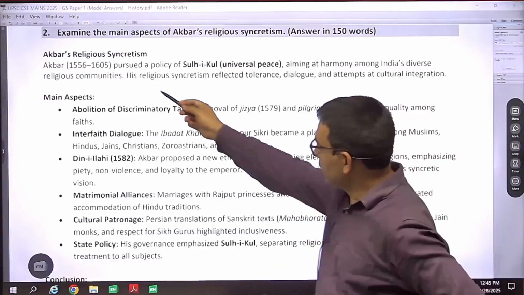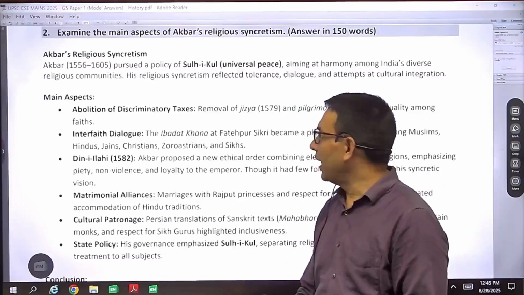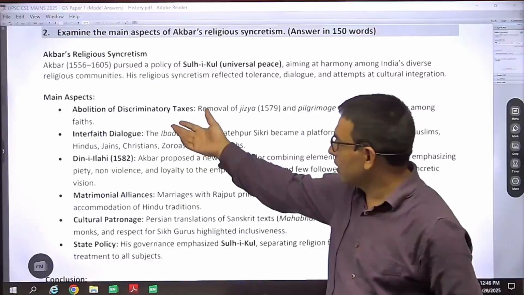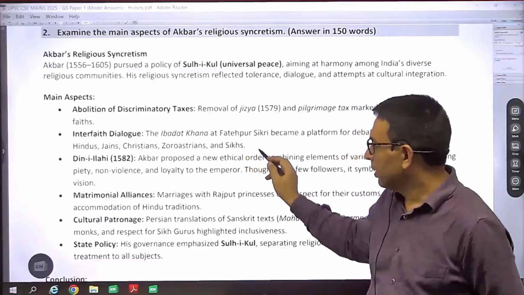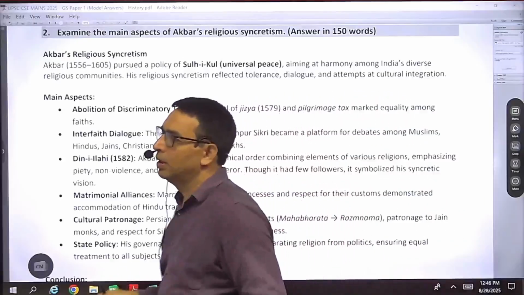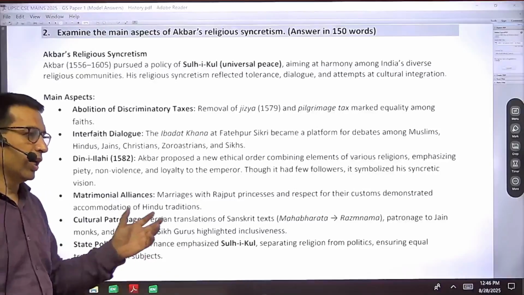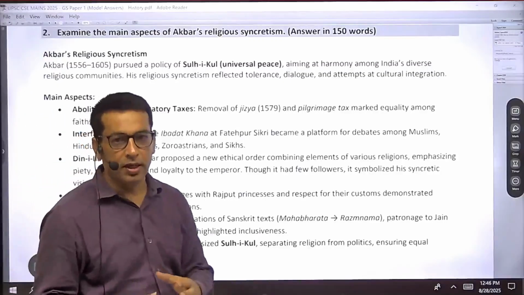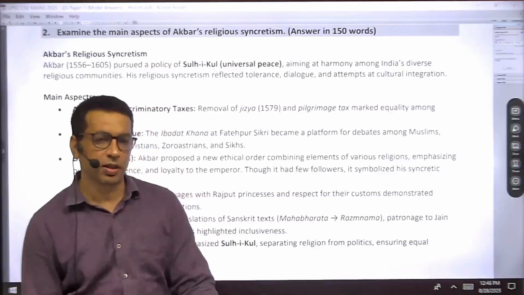So Akbar's policy of syncretism is Sulh-i-Kul. Sulh-i-Kul means universal peace or universal brotherhood. To use this doctrine of Sulh-i-Kul, Akbar took many measures like abolition of discriminatory taxes like the jizya tax and pilgrim tax, and then the Ibadat Khana was established, and then Din-i-Ilahi was another important ethical order which Akbar tried to establish, so that people would surrender their ego, their property, their faith, and their potential could be used for the betterment of the state.